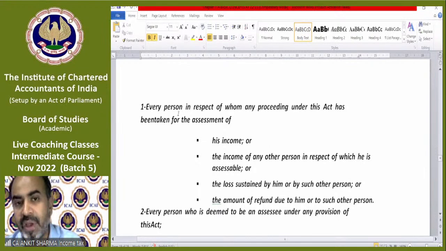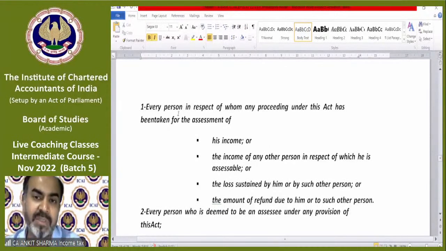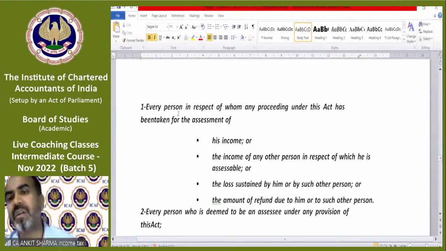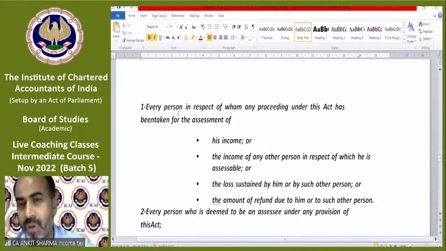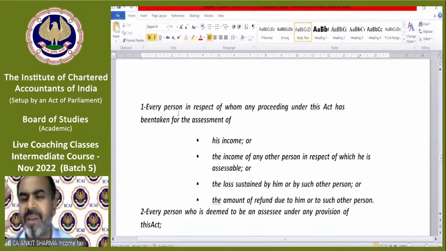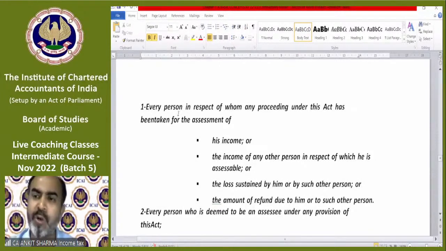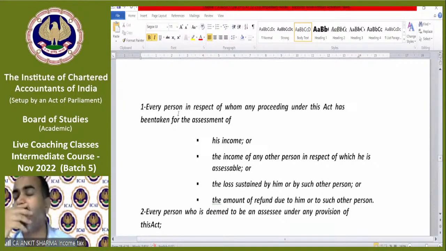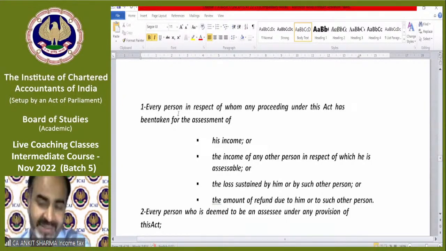It says every person in respect of whom any proceeding under this act has been taken for the assessment. Now imagine your income is like 3 lakh rupees, so you are not liable to pay any tax. In our country, up to 5 lakh rupees, you need not pay any tax. But the department opens your case.